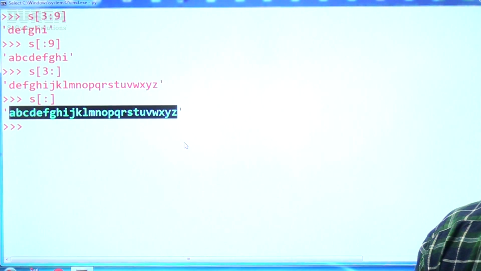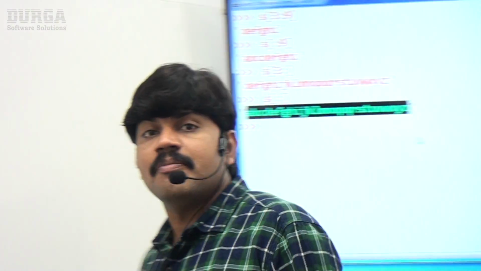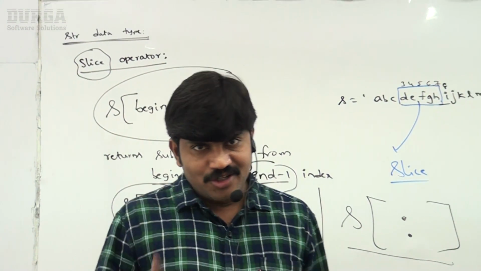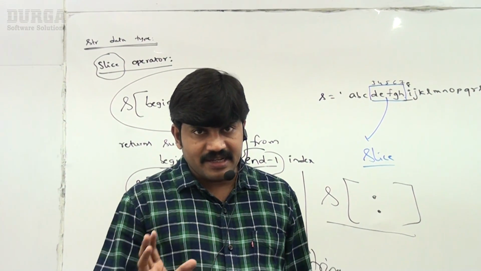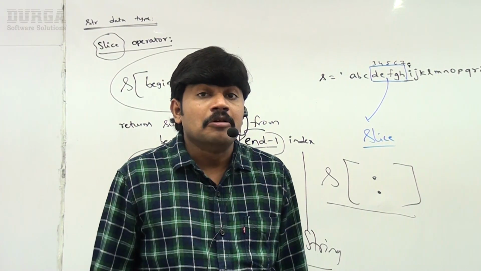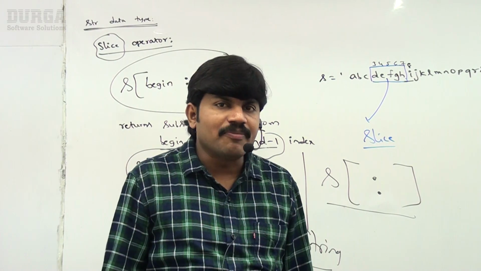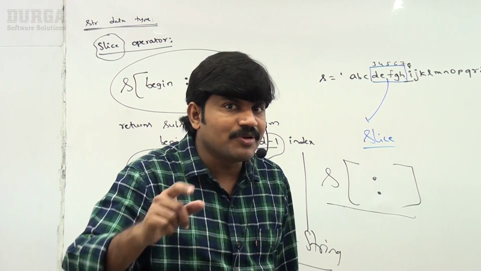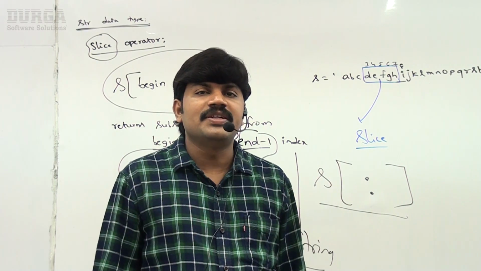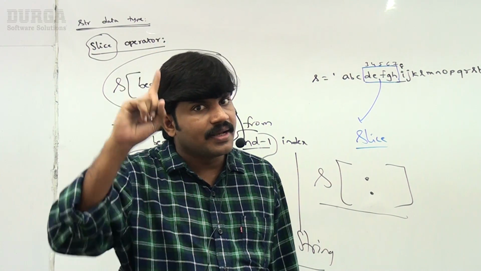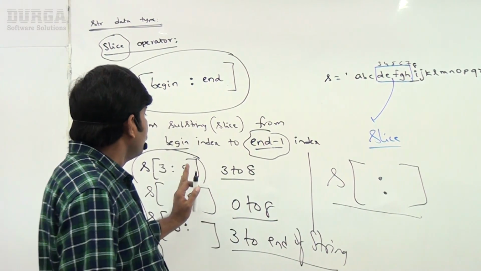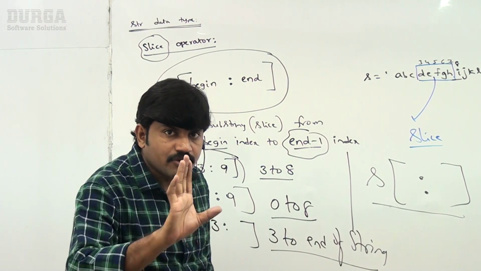This itself is nothing but the slice operator behavior. Any doubt? How many arguments are there? 2 arguments, begin and end, begin index to n-1 index. This is just a taste, that's all. There may be n number of doubts in your mind. Sir, there is a third argument also, named step. These things we will discuss in detail in the string concept. Just a basic idea: there is something named the slice operator. Try to get the idea, right?